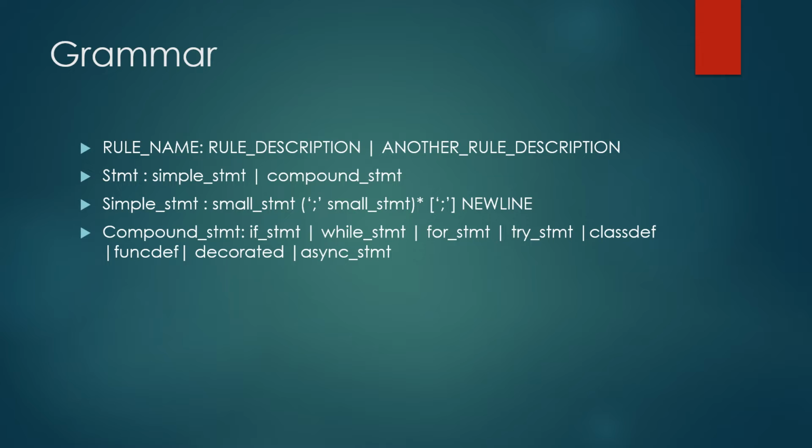Grammars in Python are the same as a rule name. It can be a rule description or another rule description. It starts with the statement, which can be a simple statement or a compound statement. A simple statement can be a small statement, and a compound statement can start with if statement, while statement, for statement, try statement, class def, func def, decorated, and async statement.